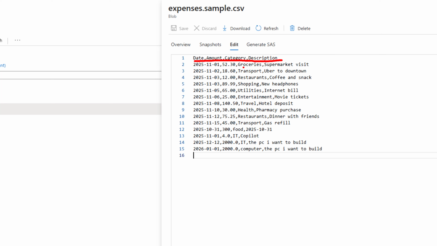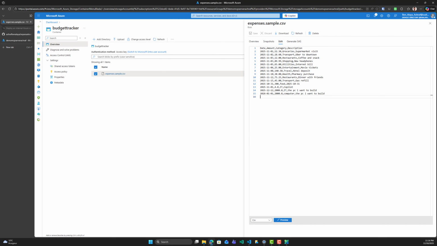And right here we can see the groceries, supermarket visits, and we can see the date and the amount, after that the category and the description. So basically I insert this data and I can even get a summary for this data using this MCP server. So how to call it, how to use it inside GitHub Copilot. Let's go to GitHub Copilot.